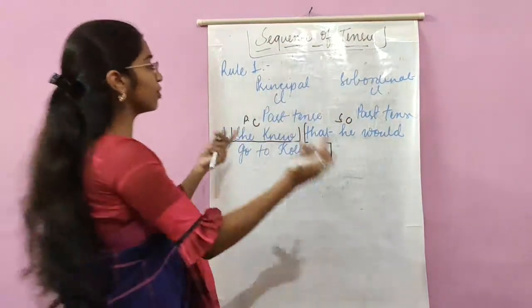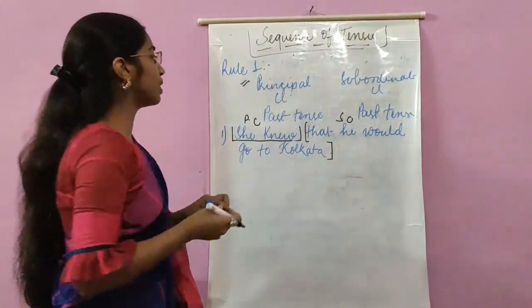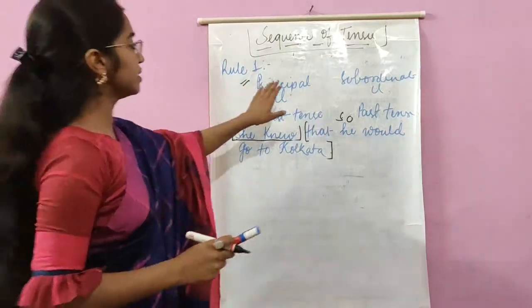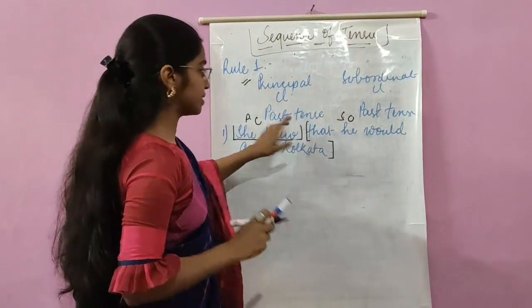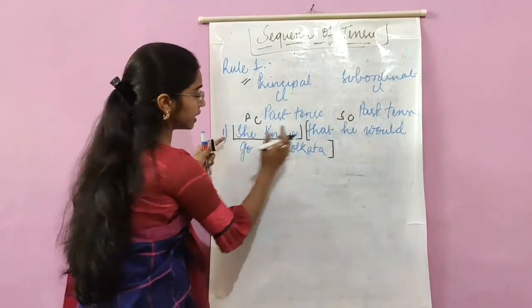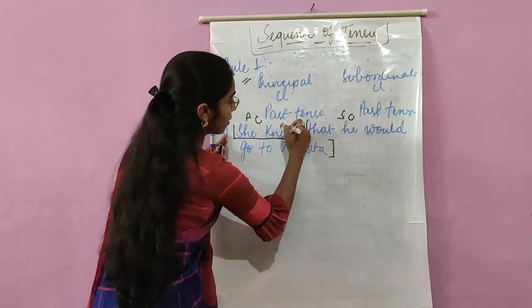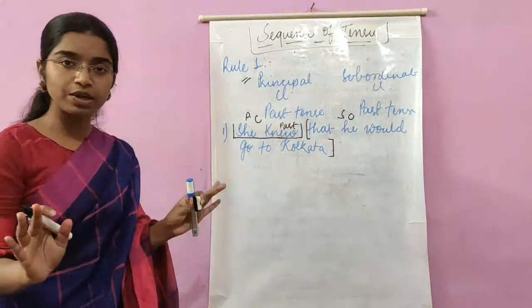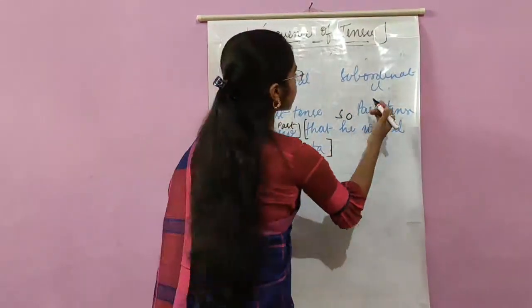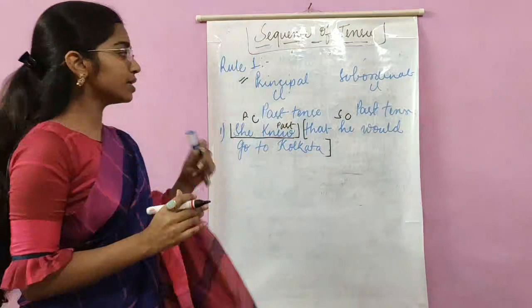Now let us focus on the rule again. The rule says the principal clause is in past tense. Let us see the tense of the principal clause. Knew means it is in which tense? Past tense. I hope there is no confusion. Let us proceed to the subordinate clause.